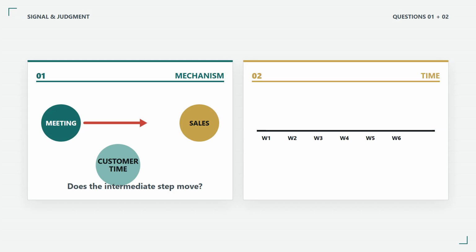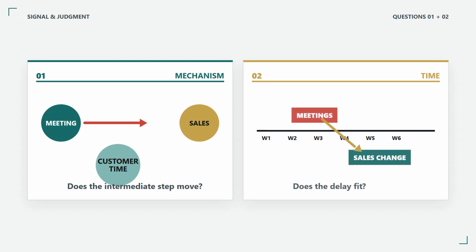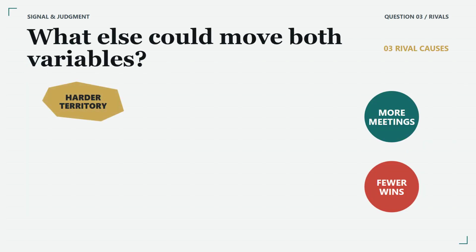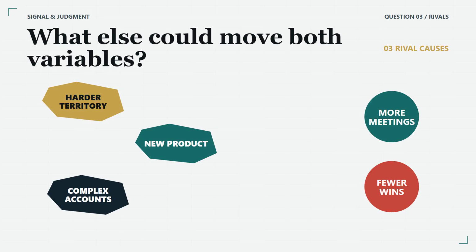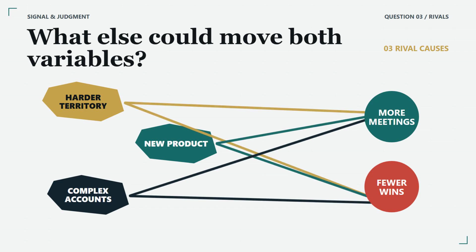Third, rival causes. Harder territories may require more coordination and produce fewer wins. A new product may create training meetings while customers remain uncertain. Complex accounts may involve more specialists and longer sales cycles. These rivals do not prove meetings are harmless. They show what the direct story must beat. Fourth, search space. Was meeting time the original metric, or one of many? Was performance measured as deal count, revenue, margin, conversion rate, or pipeline value? Were teams, quarters, or unusual weeks selected after the result appeared?